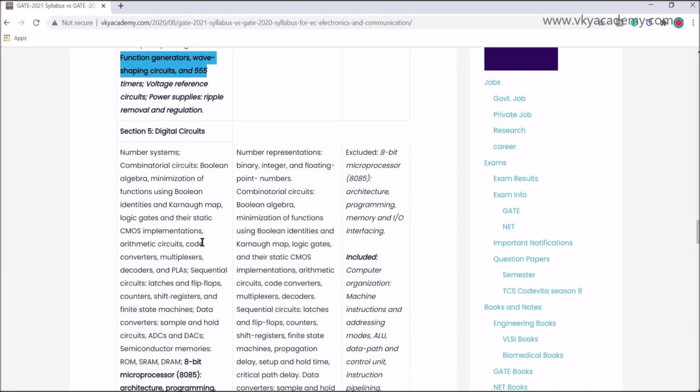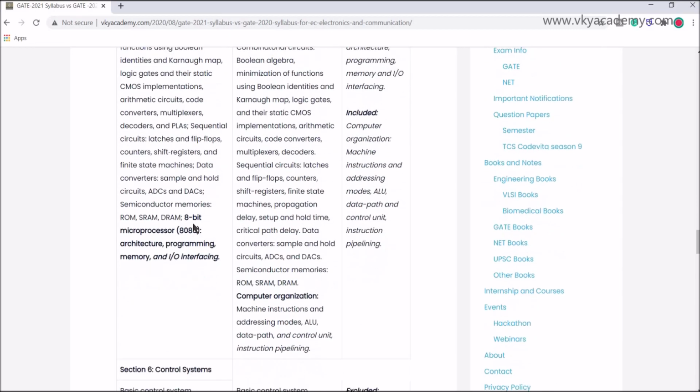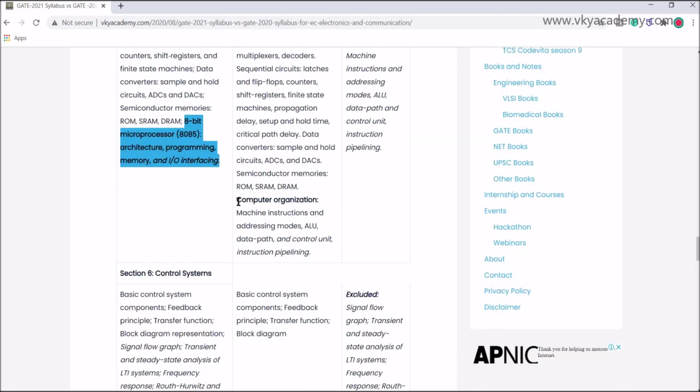Now coming to digital circuits, a major change has been made. They have removed the 8-bit microprocessor 8085 architecture, programming, memory and IO interfacing. This portion has been excluded. The new chapter included is computer organization, machine instructions and addressing modes, ALU, data path and control unit, instruction pipelining.